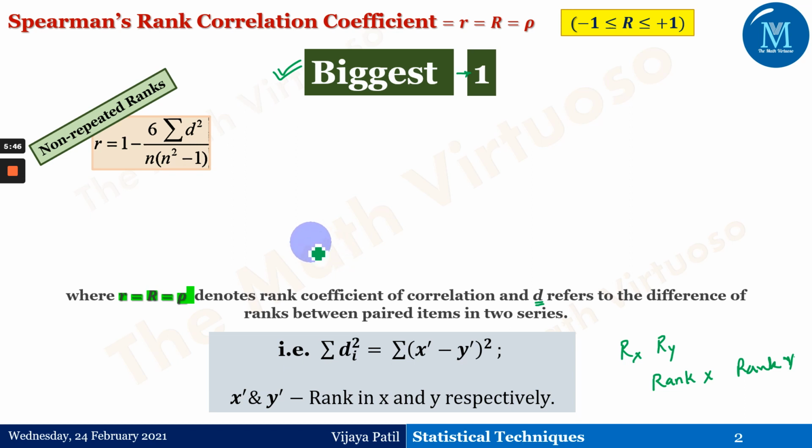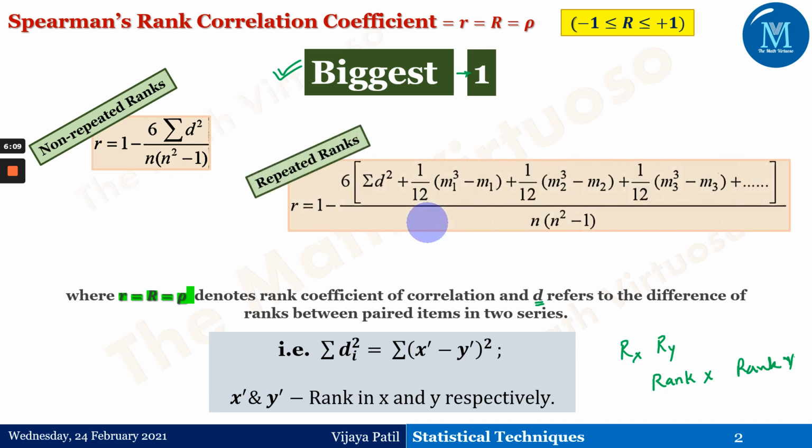In the formula, we add the factor m cube minus m upon 12 to the summation of d square. So we are adding some factor over here, where m is the number of times an item is repeated. This correlation factor is to be added for each repeated value in both x series and y series. And the formula becomes this.